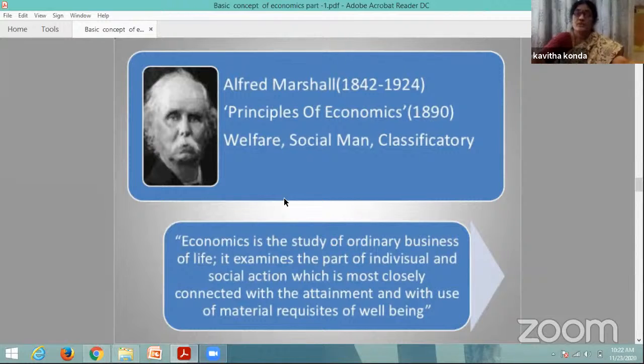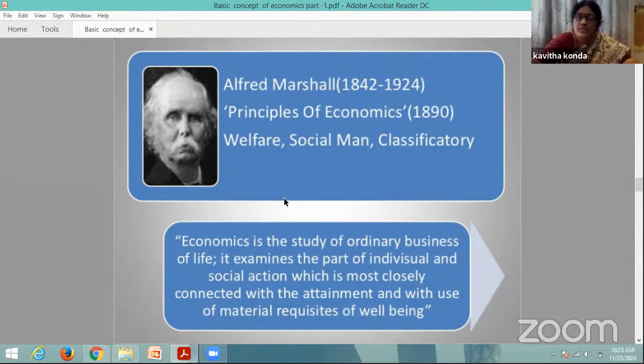Marshall defines it as the study of the ordinary business of life. In everyday human activity, we go through economic activities, deal with economic goods, and purchase and consume goods to satisfy our wants. So in social action, this is how the individual interacts with the economy and economic goods, closely connected with attainment.